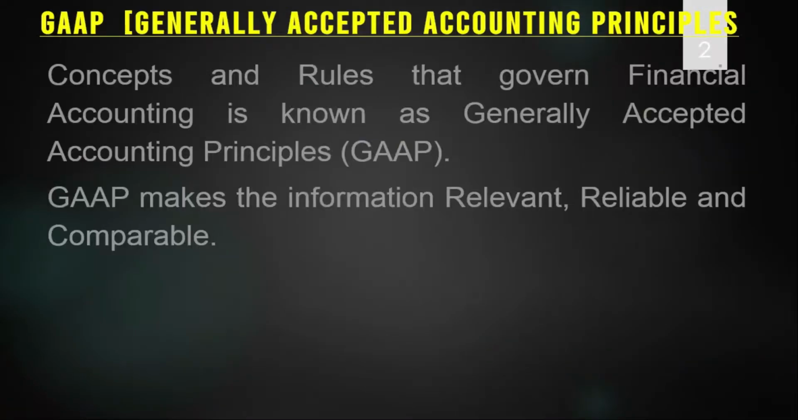First of all, we shall take the generally accepted accounting principles. What are these principles? Concepts and rules that govern financial accounting are known as generally accepted accounting principles. So it is concepts and rules. According to these concepts and rules, we apply them in financial accounting and prepare the accounts. Generally accepted accounting principles make the information relevant, reliable and comparable. We have already discussed the meaning of relevant, reliable and comparable in my previous video.